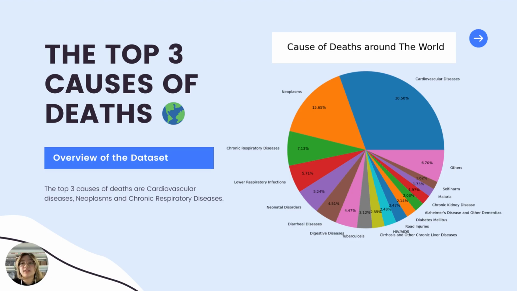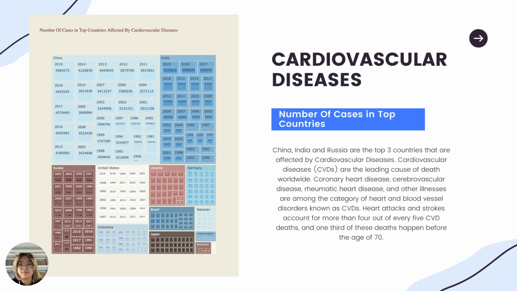First of all, let's start with the overview of this dataset, the cost of death around the world, as can be seen in this pie chart. The top 3 causes of death are cardiovascular disease, neoplasm, and chronic respiratory disease. So next, let's move on to the top countries that are affected by varied causes, focusing on the top 3 causes that I just said and some interesting causes I should have a look at. First, cardiovascular disease. According to this tree map, we can see that China, India, and Russia are the top 3 countries that are affected by these problems.